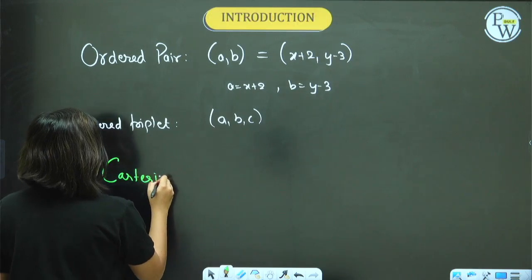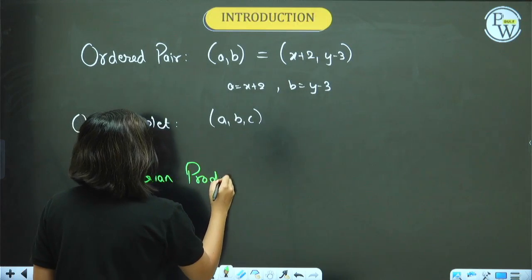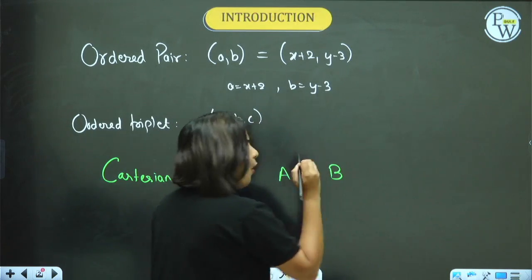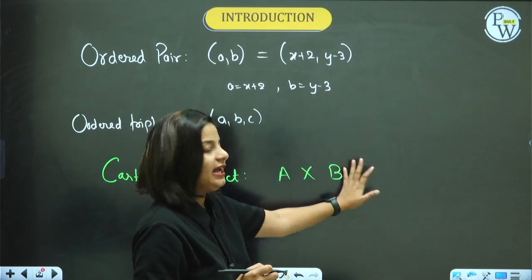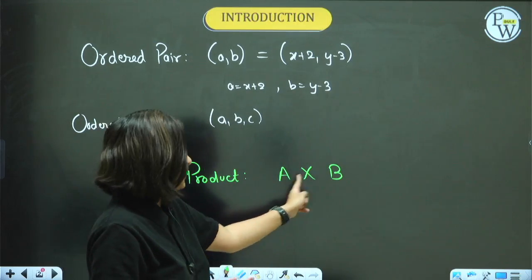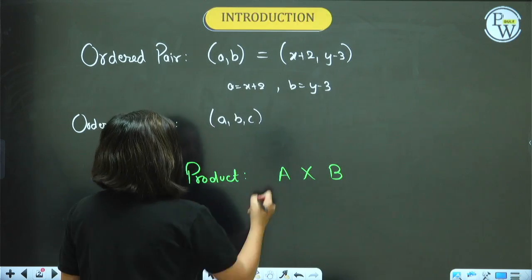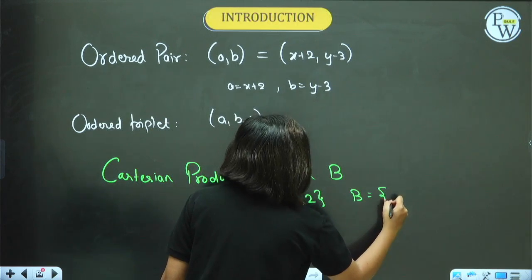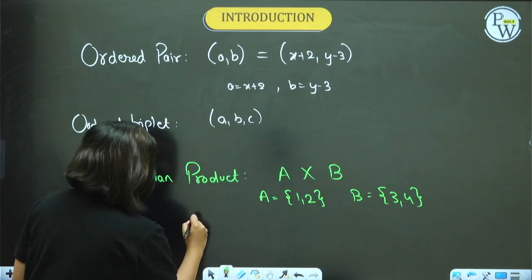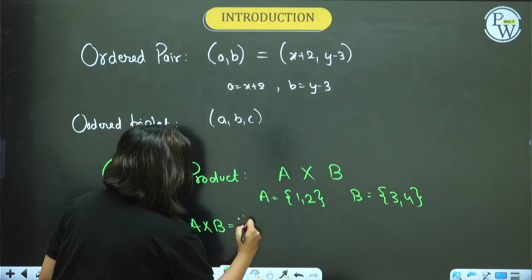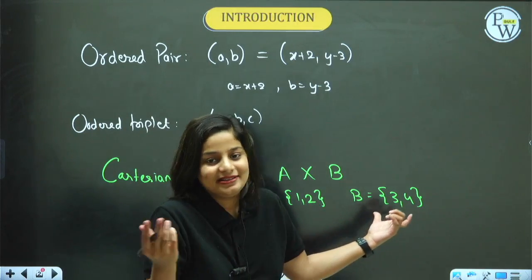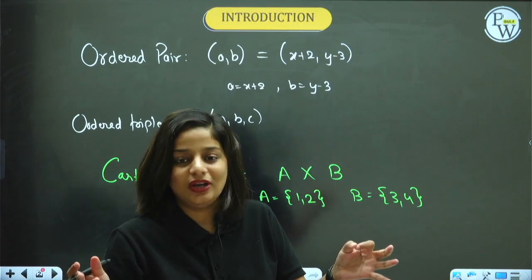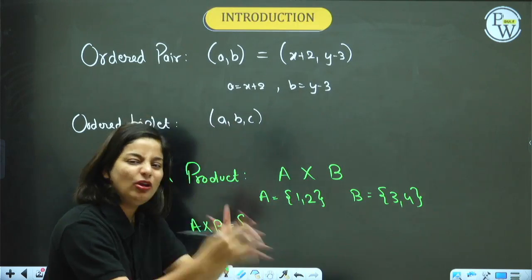Suppose there are two sets A and B. When you form all the possible ordered pairs between A and B, it is called the Cartesian product. A cross B, this is how we read it. Example, set A has 1, 2, set B has 3, 4, and we are interested in finding the Cartesian product. It will be simply making pairs. Isn't it a favorite task? Isn't this what we do in our schools and colleges? Forming pairs, all the possible pairs.